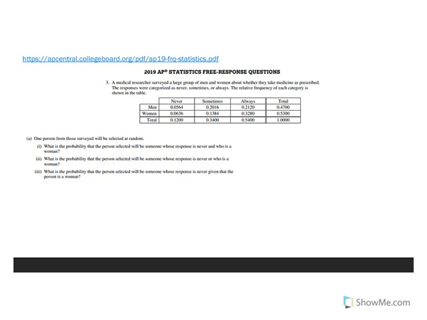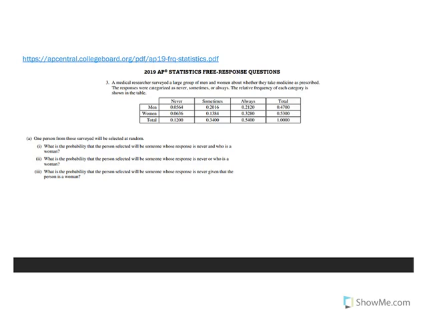So in 2019, question 3 read: a medical researcher surveyed a large group of men and women about whether they take medicine as prescribed. The responses were categorized as never, sometimes, or always. The relative frequency of each category is shown in the table. So we're going to go over the correct answers and also talk a little bit about scoring and how to maximize your score on this particular question on the 2019 AP exam.